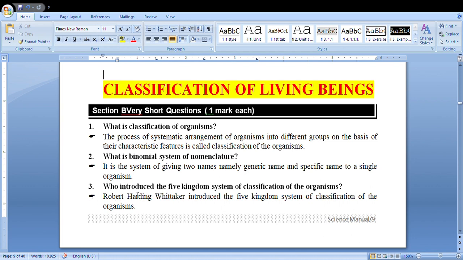Another question: who introduced the five kingdom system of classification of organisms? Robert Harding Whittaker introduced the five kingdom system of classification of organisms. So he is the father of the five kingdom system, Robert H. Whittaker.